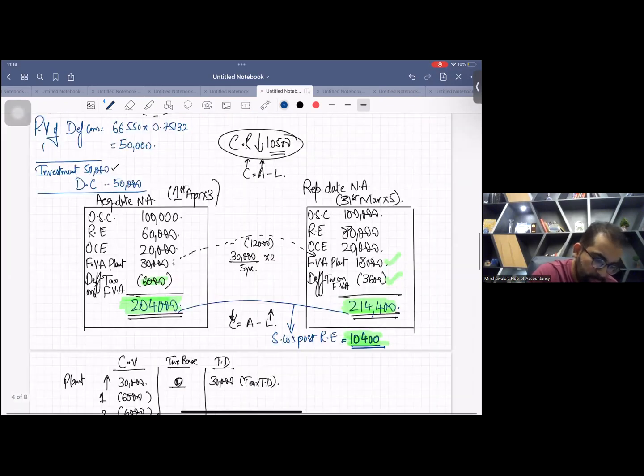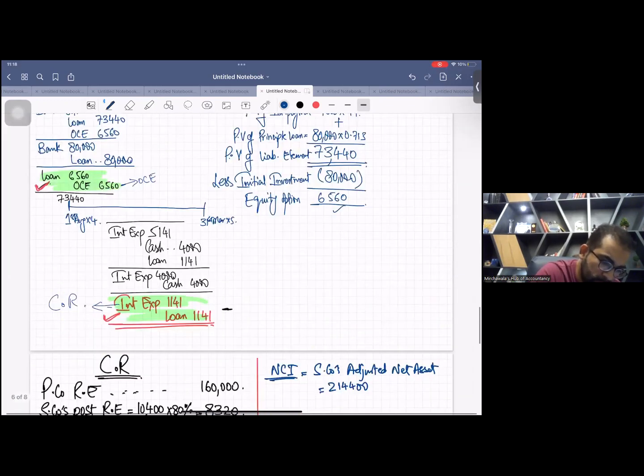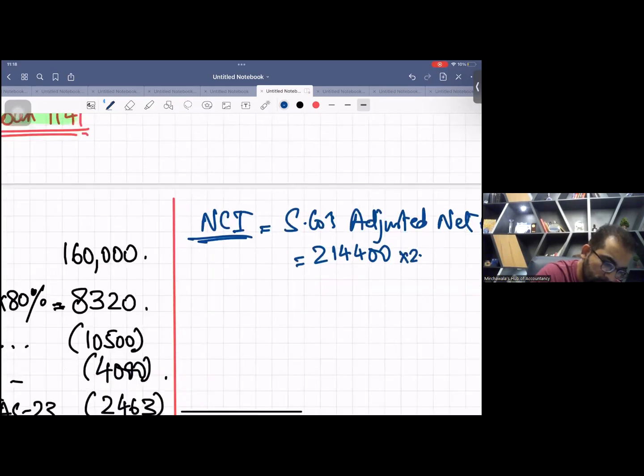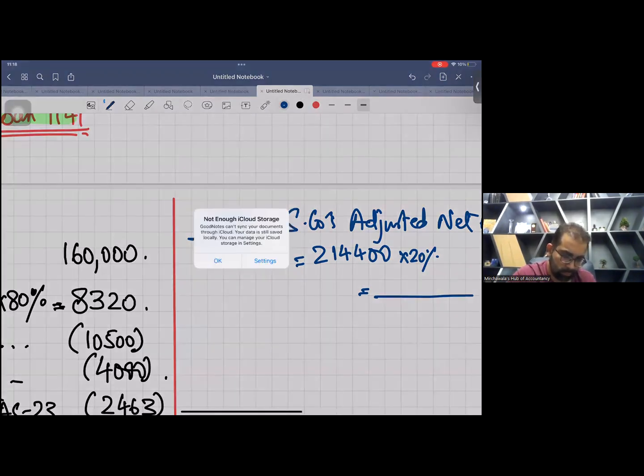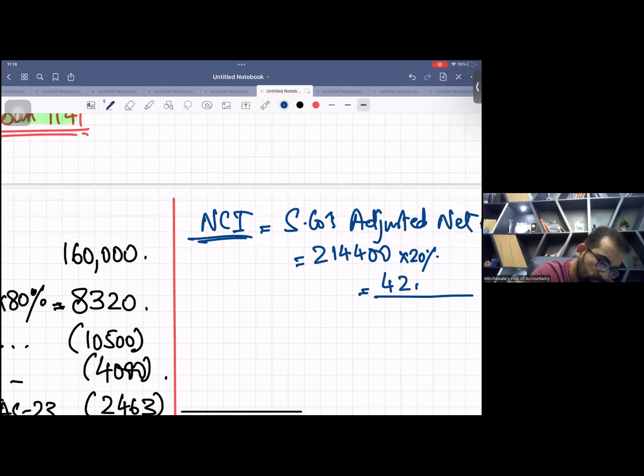Multiply by obviously 20% because of our holding. It's 42,880, please.